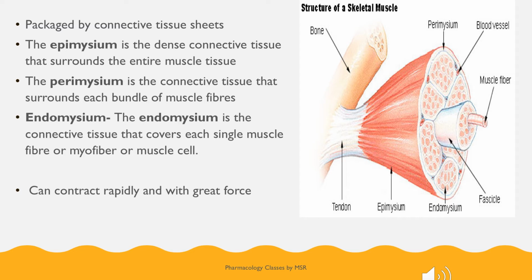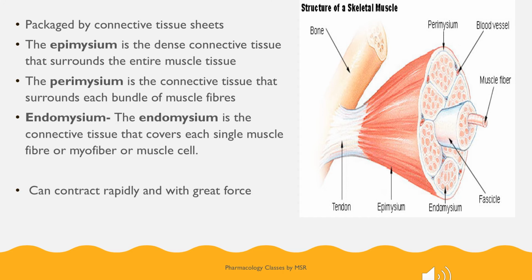Okay. So as to remember, I told you a single rose is covered by a cover. If you are giving a single rose for someone, it is covered. Like that, here also a single muscle cell is covered by a layer called endomysium. Next, if you are binding 2 to 3 roses and covering them with a layer. So you have 10 roses, you are covering 3 roses with one sheet.